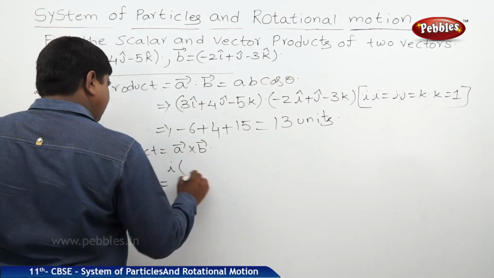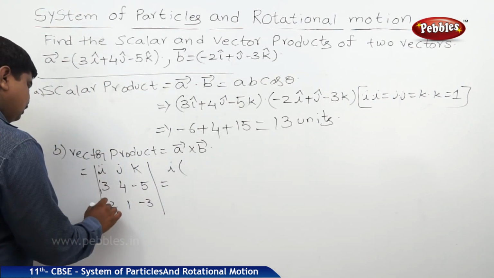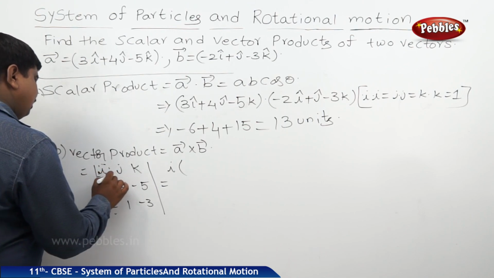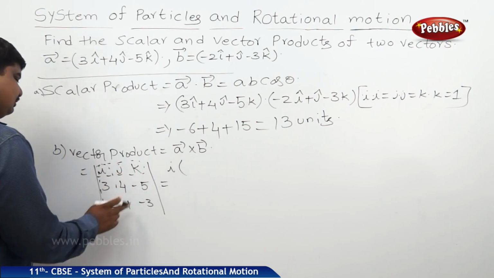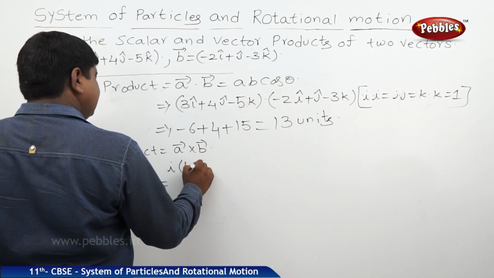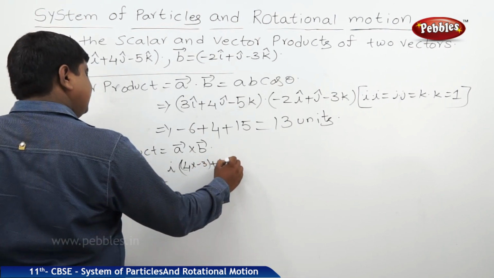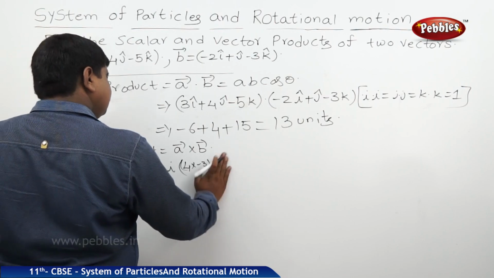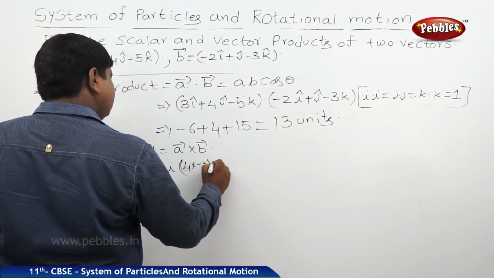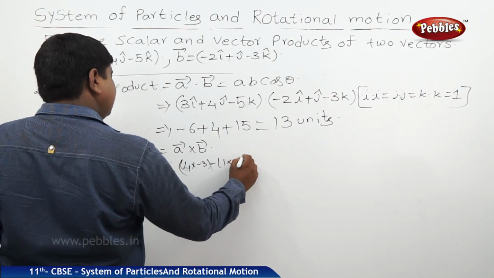So for i, I close the column of i and row of i: 4 into minus 3, plus 1 into minus 5...